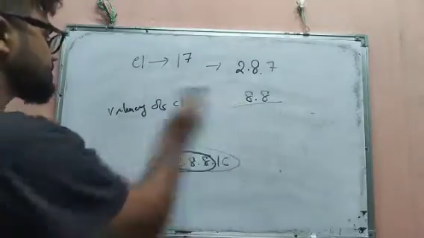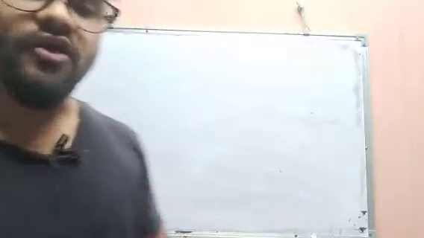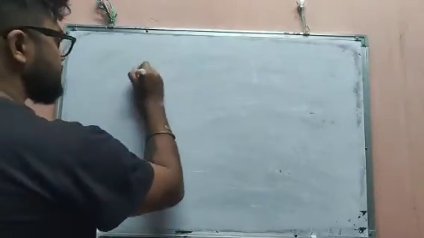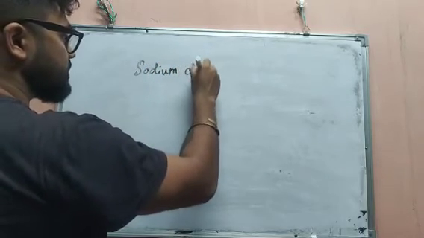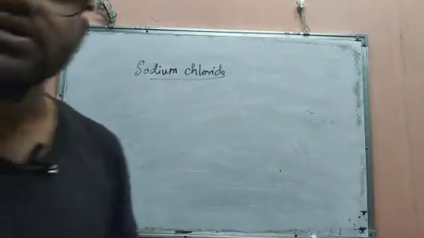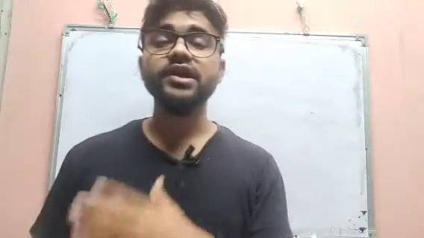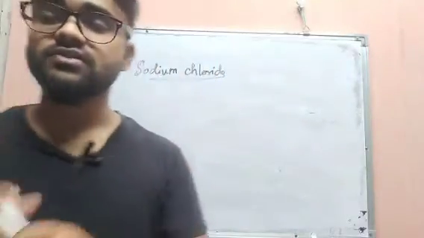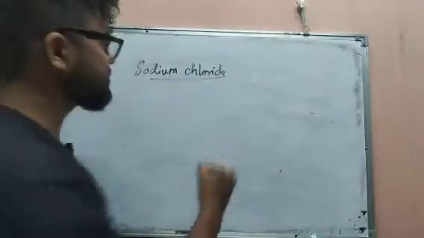Now the question is, how can we make the chemical formula of a compound? Suppose this one, sodium chloride. Do you know what sodium chloride is? It is the common salt we use in our kitchen at home. This is known as sodium chloride. And do you know what the chemical formula of sodium chloride is?